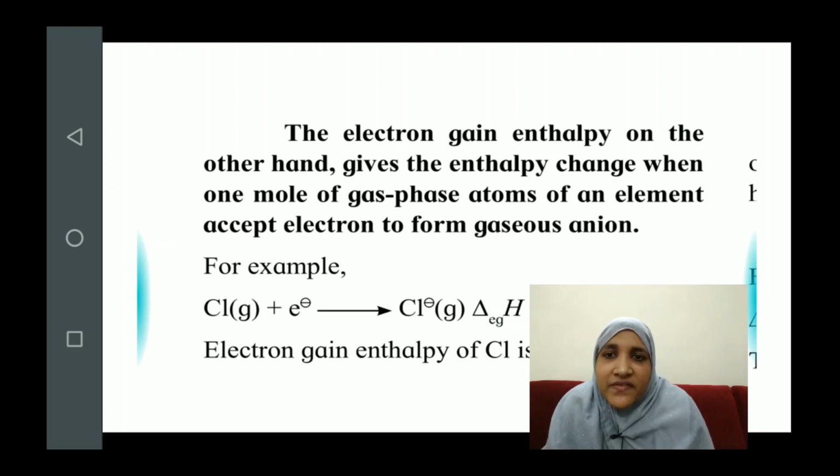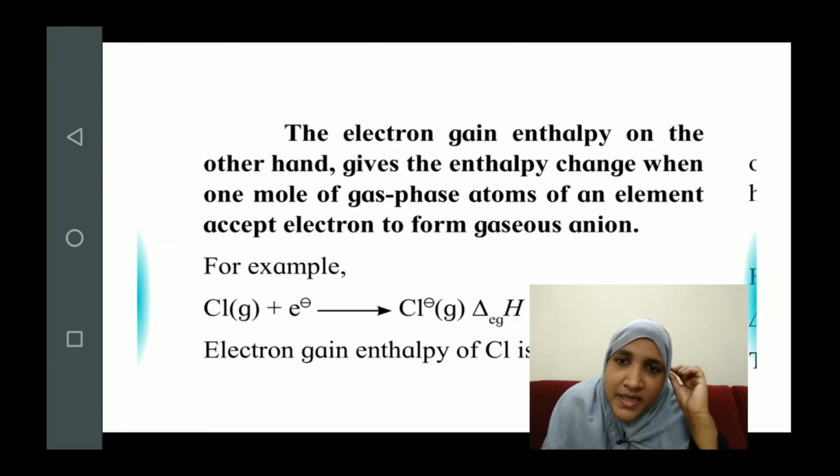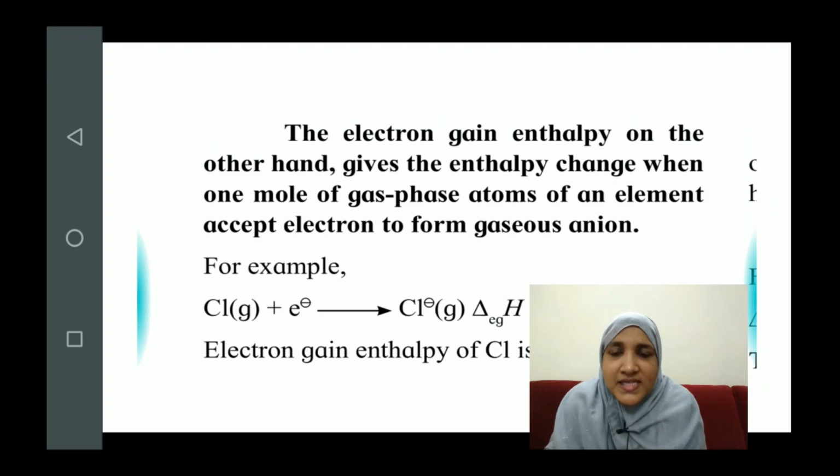So how do we define it? The electron gain enthalpy, on the other hand, gives the enthalpy change when 1 mole of gas phase atoms of an element accepts an electron to form gaseous anion. So if you have understood enthalpy of ionization, you can easily define electron gain enthalpy.